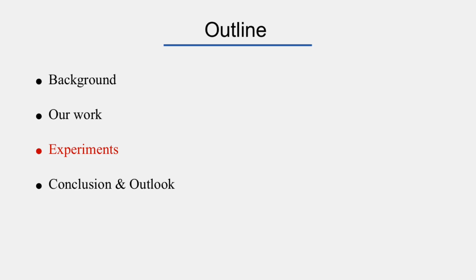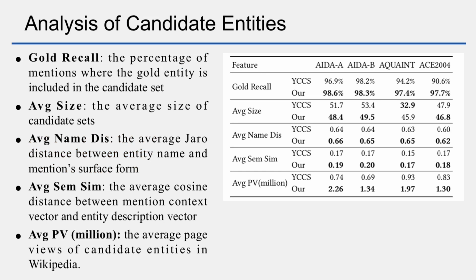In order to evaluate the effectiveness of our candidate generation and entity disambiguation method, we conducted a series of comparative experiments. We first analyzed the quality of our candidate entities and compared them with previous systems. Generally, a good candidate set should have high gold recall and strong correlation between mention and candidate entities. For gold recall, we can see that our module achieved the best performance on all four datasets.